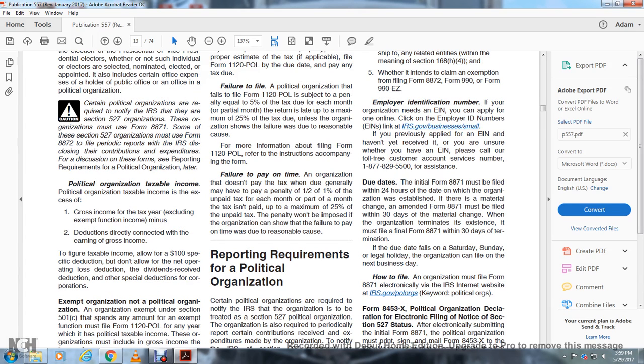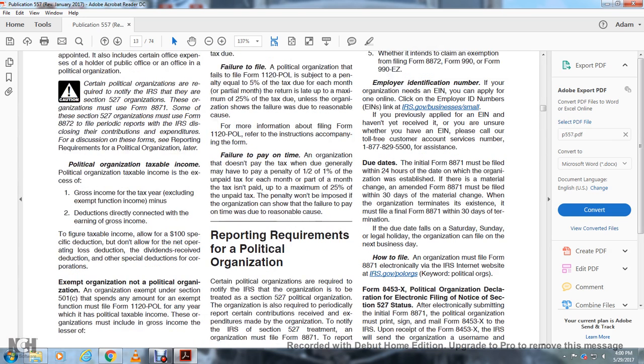Your employer identification number. If your organization needs an employer identification number, you can apply for one online through the IRS business website. If you previously applied for an employer identification number and haven't received it, or if you are unsure whether you have one, please call our toll-free customer account services number, 1-877-829-5500, for assistance.